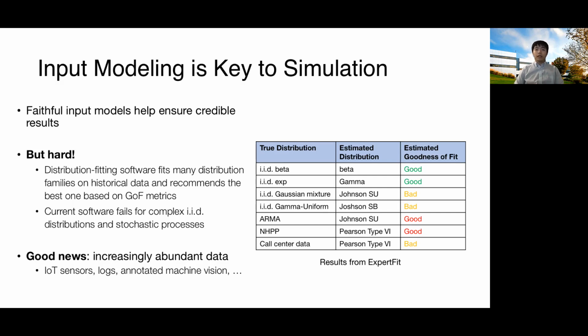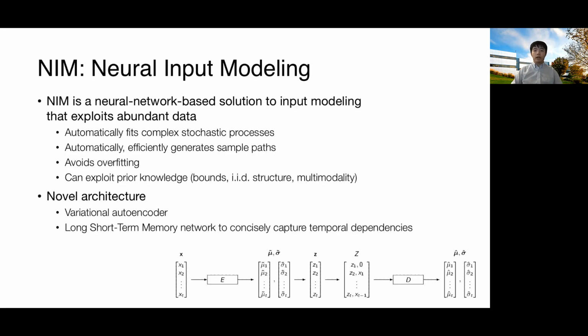The good news is that data is now becoming increasingly abundant, thanks to IoT sensors, logs, and annotated machine vision systems. With so much data, we can do better. NIM, or Neural Input Modeling, is a neural network-based solution to input modeling we've been developing recently. It can automatically fit to complex stochastic processes, which means you do not need to specify a model for your data, like non-homogeneous Poisson process. It can automatically and efficiently generate sample paths. It avoids overfitting and can exploit prior knowledge like IDs, bounds, and multimodal structure.